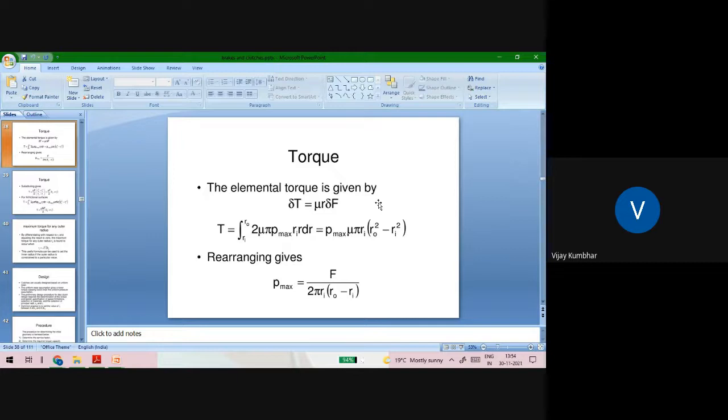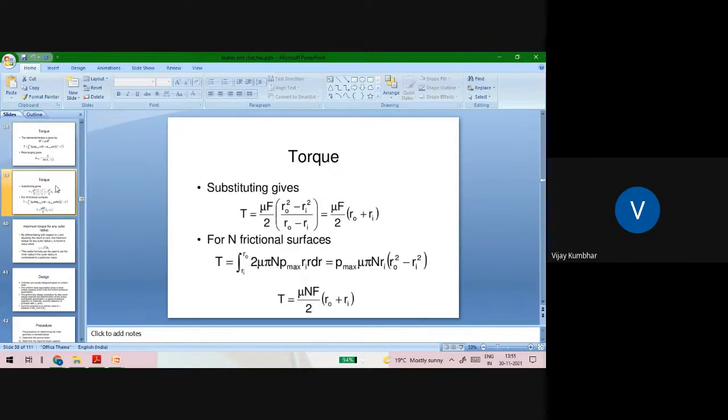So these two methods, uniform pressure theory and uniform wear theory, are basically used to design the friction plate or clutch. And you have to calculate the equations for the torque transmission capacity as well as the force required. After substituting, you can see the final equation will be T is equal to mu nf divided by 2 into Ro plus Ri.